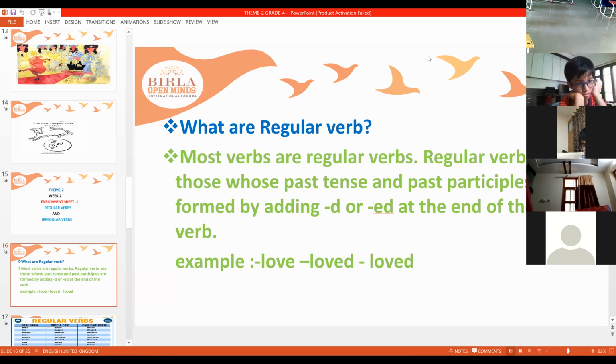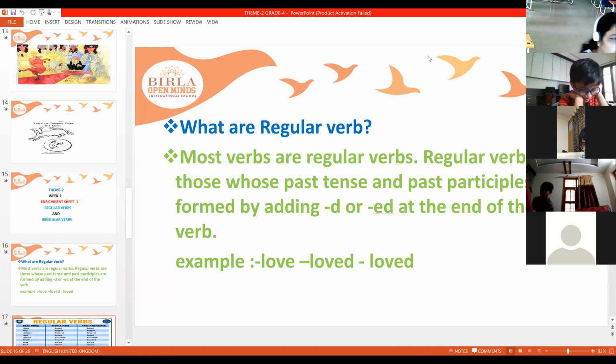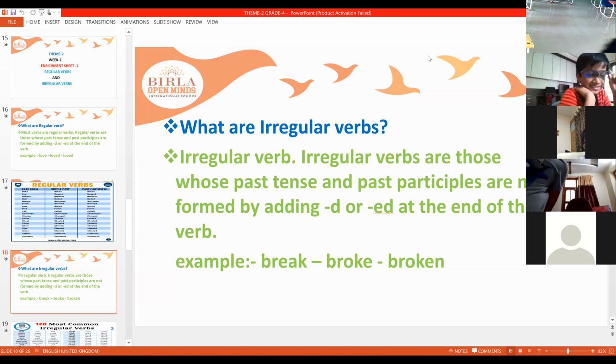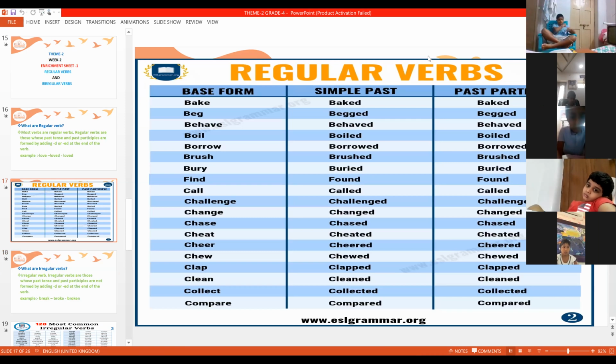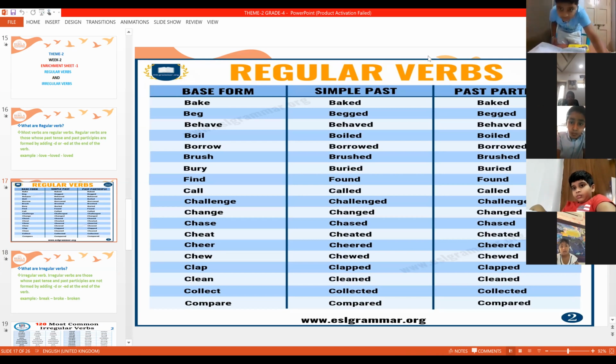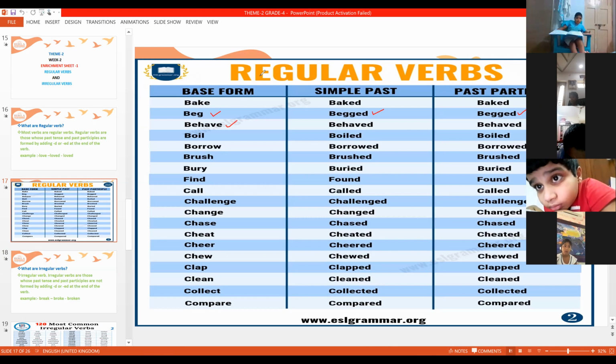Some examples, let us see first for the regular verb. See the regular verbs here. You have so many regular verbs. See, I have taken a list of regular verbs. You can see here bake, baked, baked. What you can see here, we have added D. And here we have added ED in the next one. See, beg, begged, begged. Next one, behave, behaved, behaved.